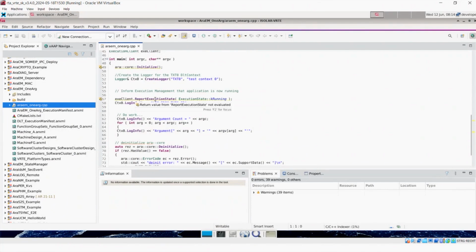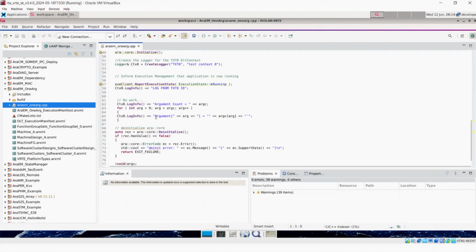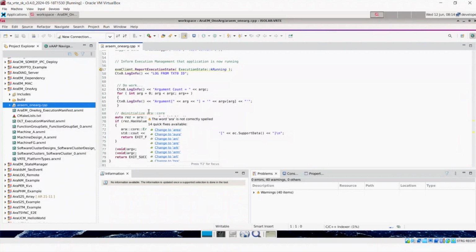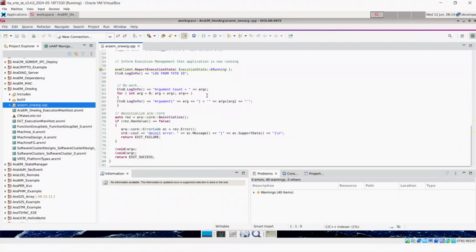It basically creates a logger, sets up that logger, and then just drops our argument count into the log stream, and then essentially shuts it. So it just sits in that loop, putting those arguments in, dropping it into the log, and then exits. This is about as simple as it gets.